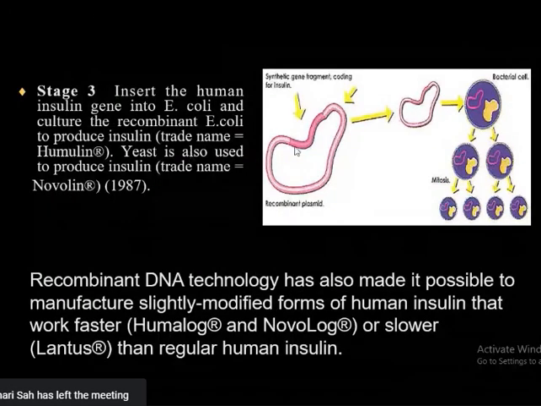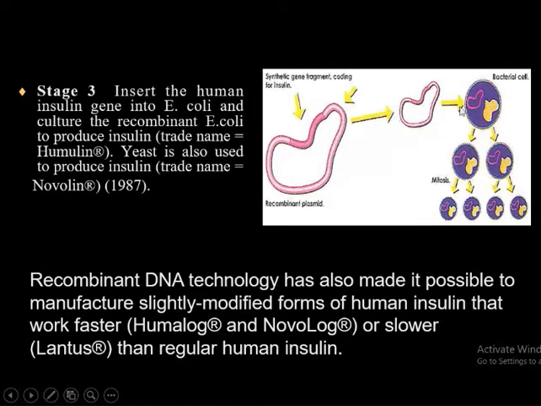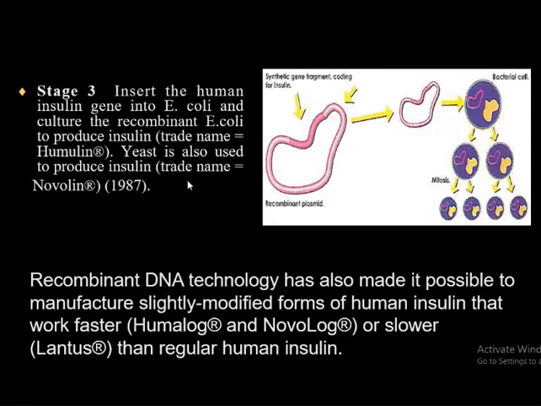Now, the recombinant plasmid. The circular one is the recombinant plasmid, and then they culture it with the bacteria cell and produce a lot of insulin. That is recombinant DNA technology. It was achieved in 1987, around that time. This is human recombinant DNA technology, the production of insulin.